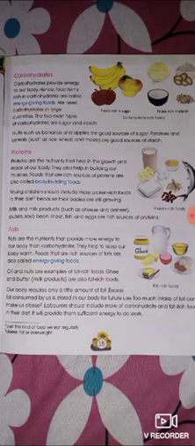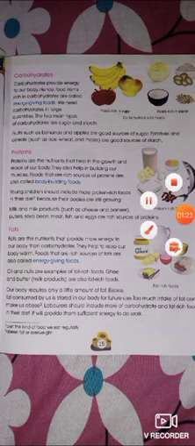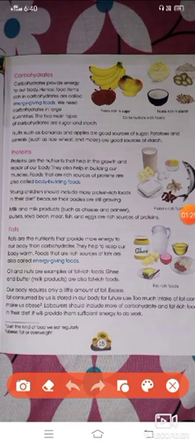Next, we need carbohydrates in large quantities. The two main types of carbohydrates are sugar and starch. Vegetables and fruits give us sugar and starch, which means they have more carbohydrates. Here the pictures are given. You can see food rich in sugar, and in this one, food rich in starch. Both of these foods give us carbohydrates.